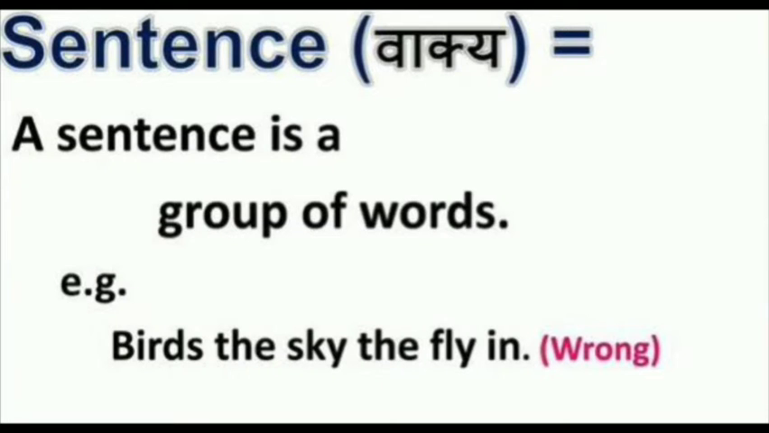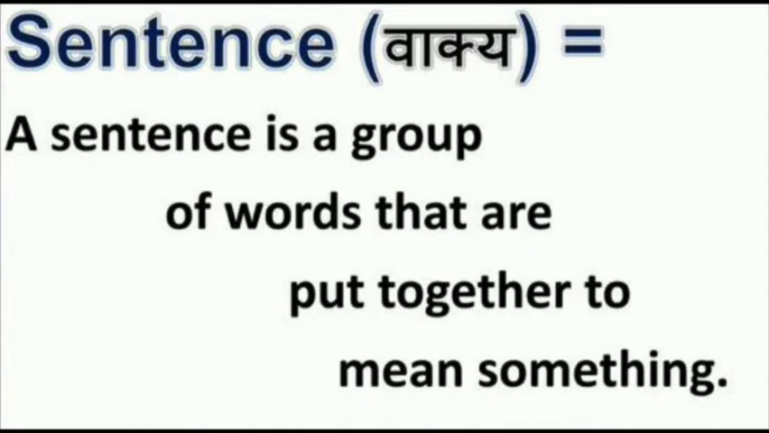Children, today we will see grammar lesson number 1, kinds of sentences. So children, what do you mean by sentences? A sentence is a group of words. So if I say "birds, the fly in sky," will it be a correct sentence? No, it won't be a correct sentence. A sentence is a group of words that are put together to mean something.